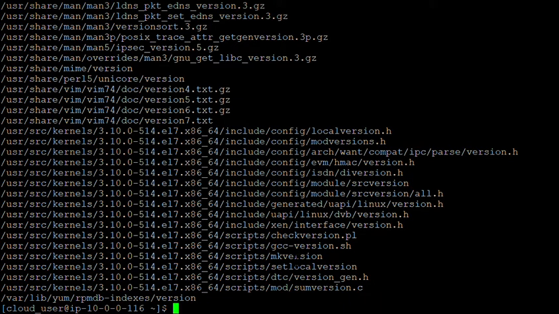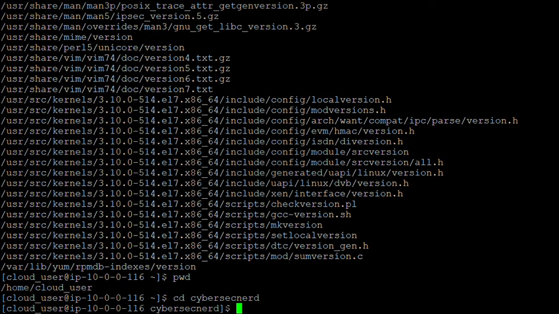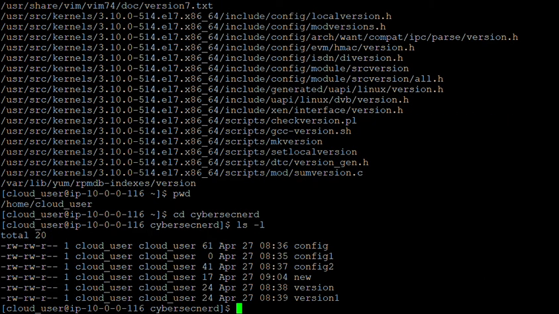So for example, now, let's see. PWD. So this is the present working directory. Navigate to the cybersec subdirectory, ls -l to see how many. So these are the files which have been placed in this particular directory. Let's see, I want to see the content of these files. So I can use the cat command to see the contents of these files.